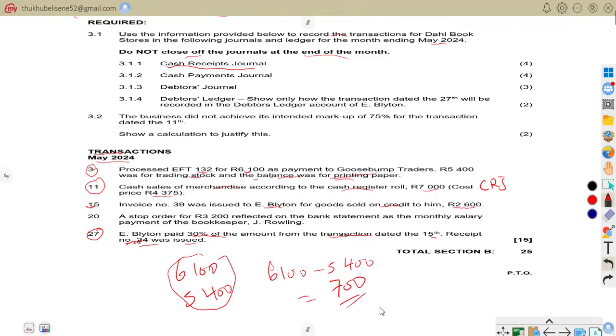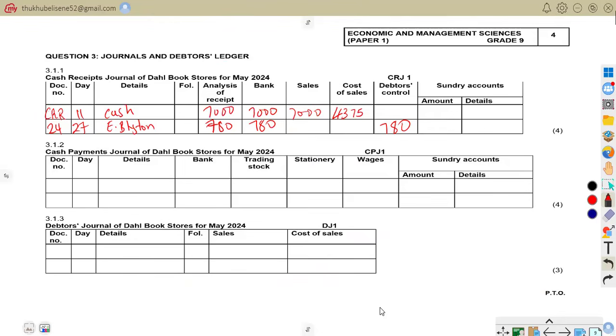So now we know, let us go into record it as we are under cash payment, that is EFT. As you have said, it is on the 3rd, and that is a Goosebump Traders. Our total that goes into our bank is 6,100.